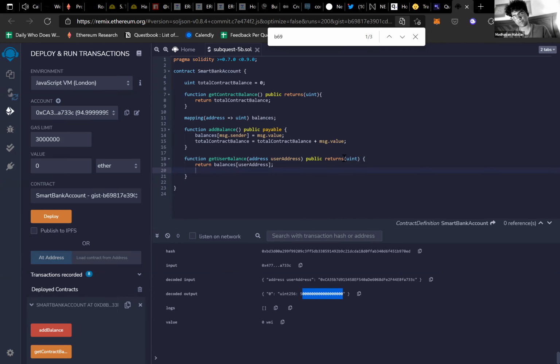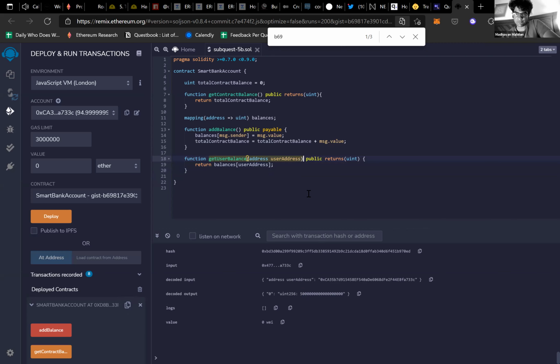So going back to Ruchel's question, you can't print all of it. You'll have to write some logic like this. But typically, that's not how you do it on Solidity.